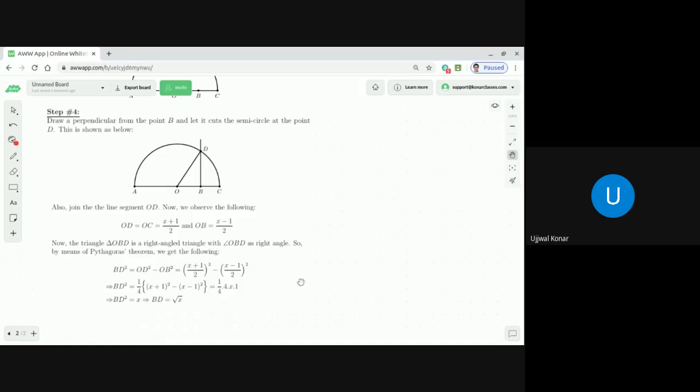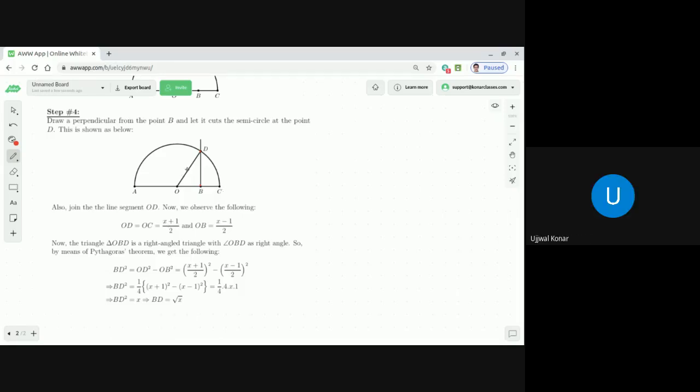First look into it. Draw a perpendicular line from the point B, and let it cut the semicircle at the point D. This is the point D at which it actually cuts the semicircle. So what will be OD? OD is nothing but OC, because OC and OD both are the radius of that circle, right? So as we found OC is equal to x plus 1 by 2, OD should also be x plus 1 by 2, correct or not?